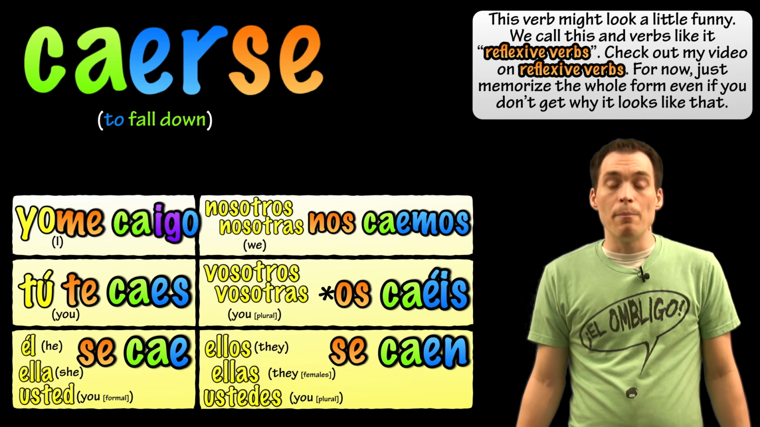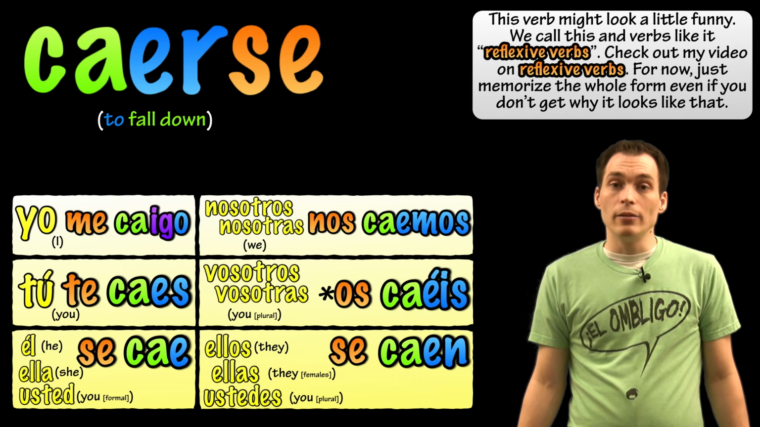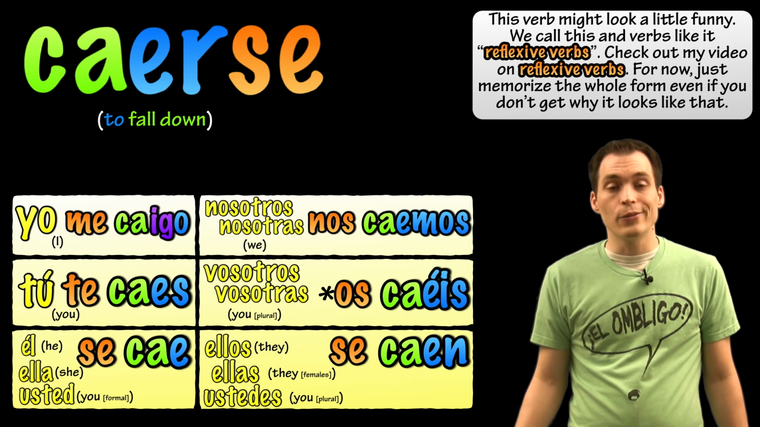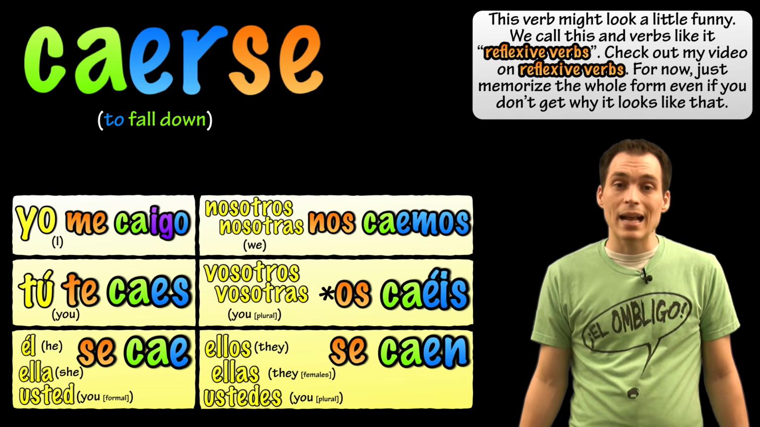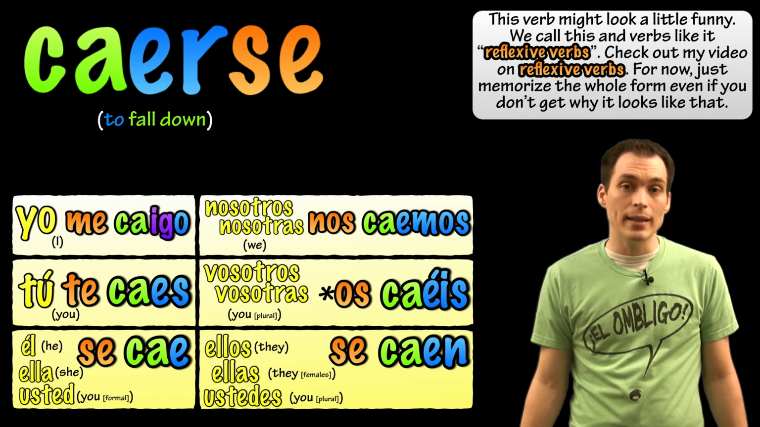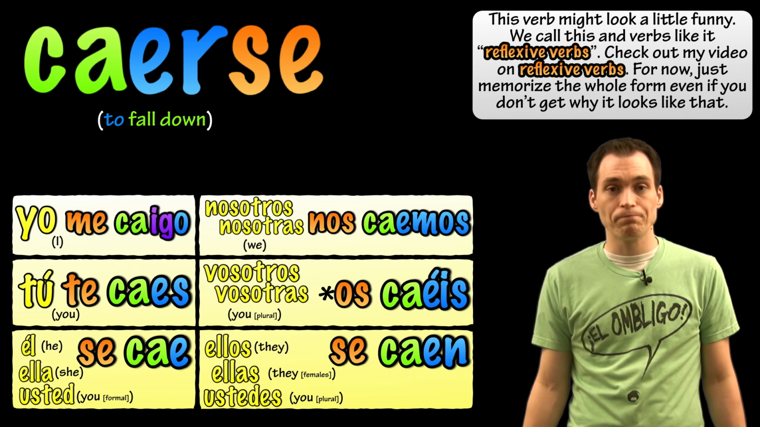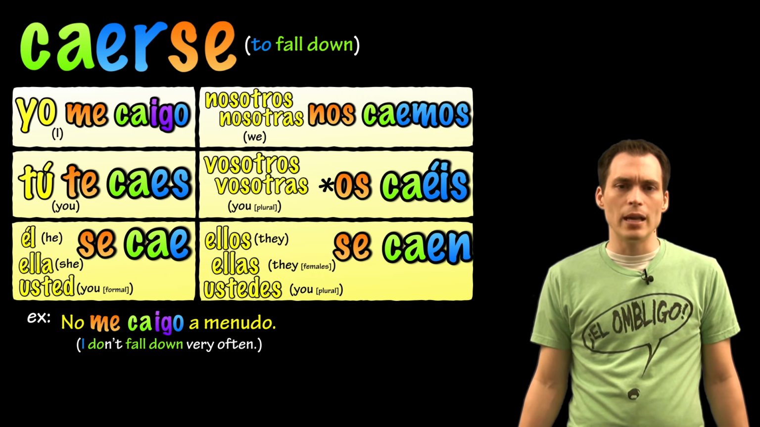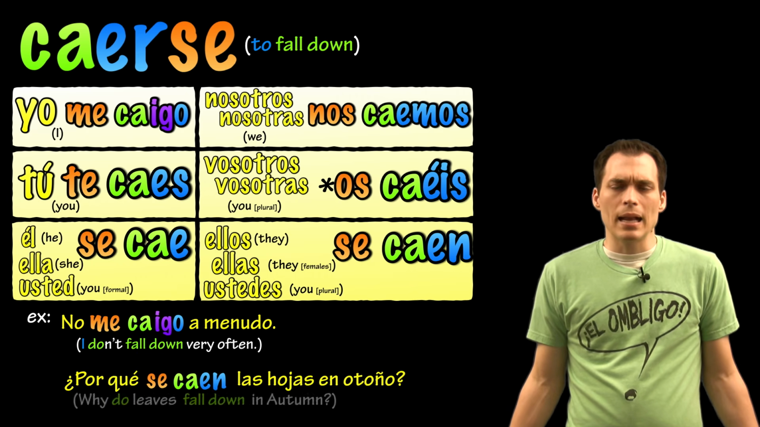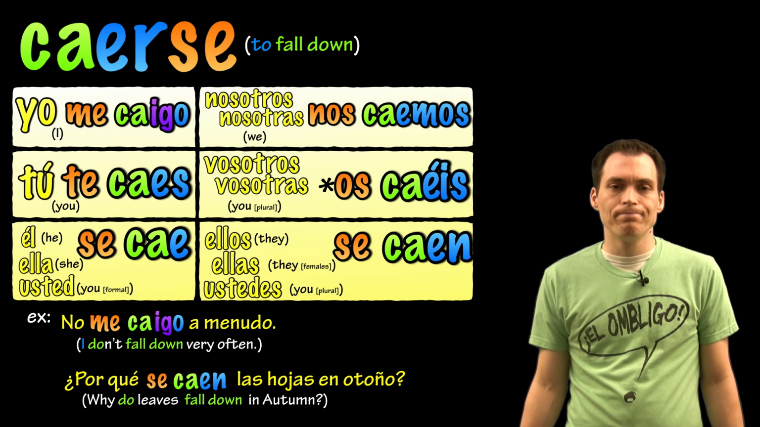Let's look at the forms. Me caigo would be I fall down, we see the G there. Te caes, you fall down. Se cae would be he or she falls down, or you fall formal. Nos caemos would be we fall down. Os caéis would be you all fall down, if you're talking about Spanish from Spain. And se caen would be they or you all fall down. Some examples. No me caigo a menudo. I don't fall down very often. ¿Por qué se caen las hojas de otoño? Why do leaves fall down in autumn?